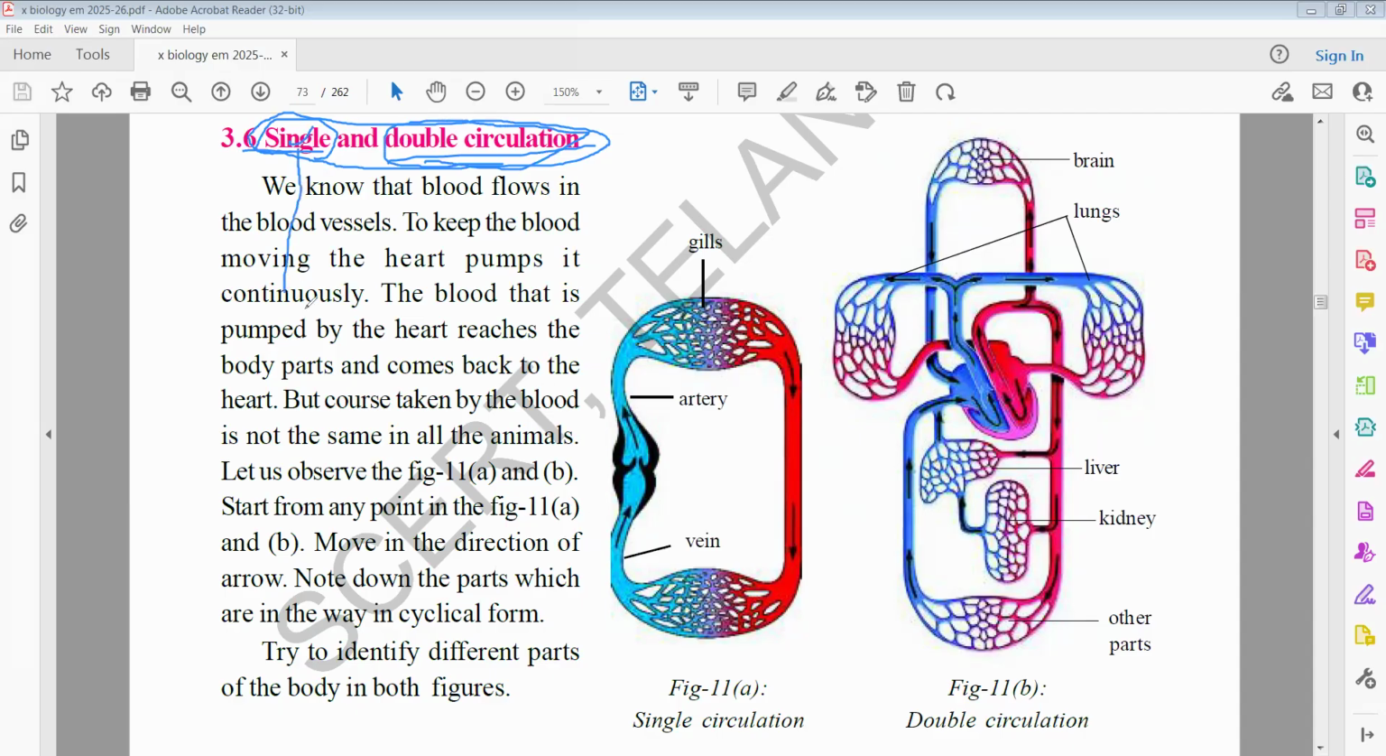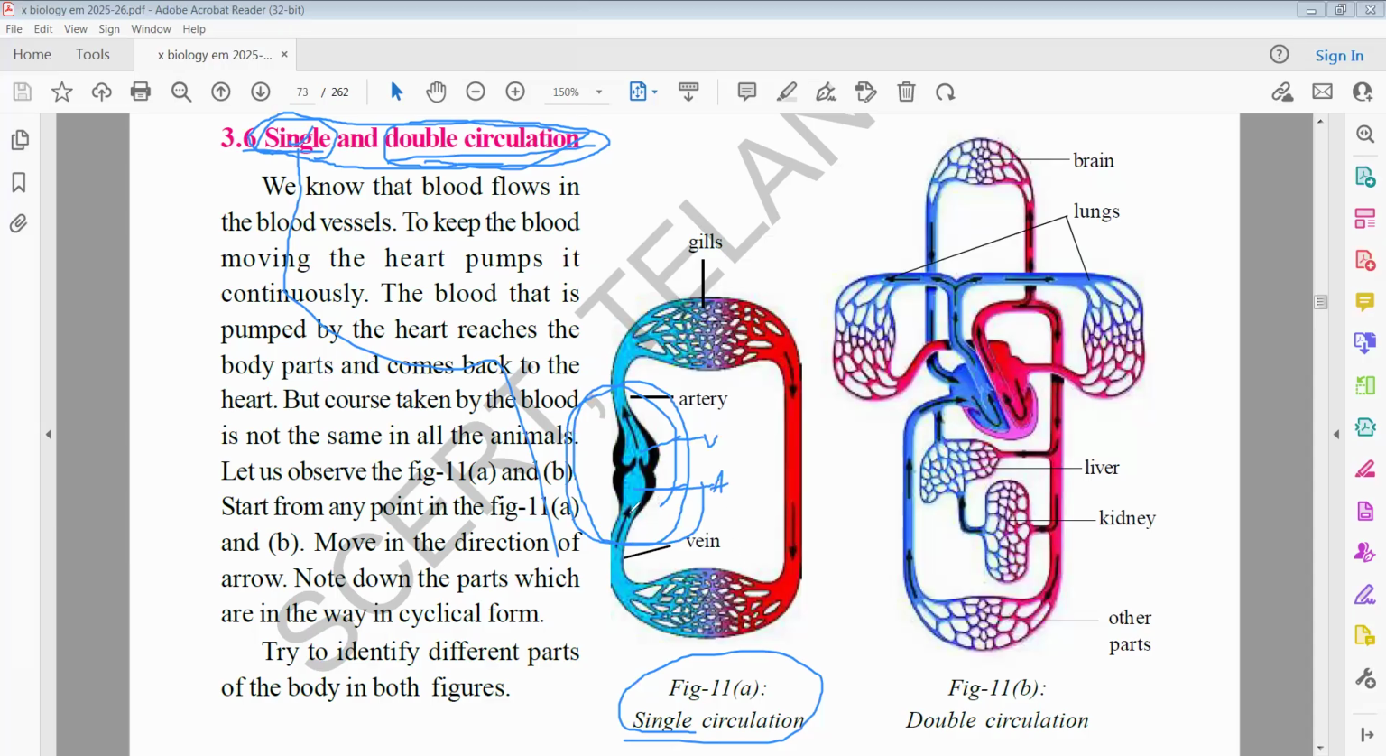Now let us take an example of single circulation. Usually we see single circulation in fishes. Why? Because in fishes, let us take this as the heart, the fish's heart has only two chambers: one atrium, one ventricle. Atrium means auricle.